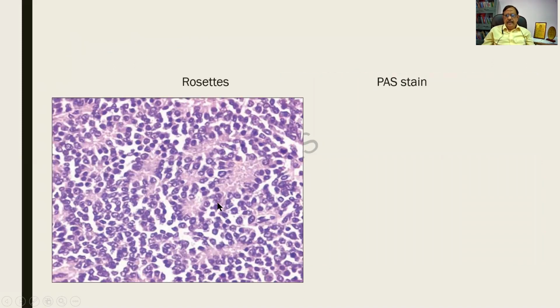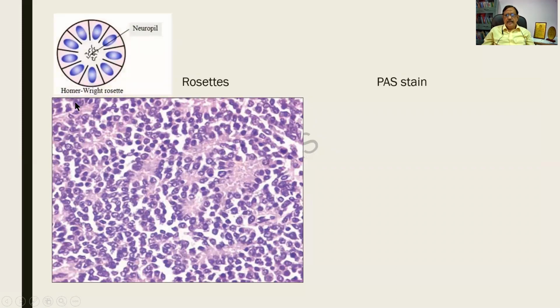This again, a similar picture. I have got multiple rosettes and small round uniform tumor cells. And this kind of rosette is called a Homer-Wright rosette. Homer-Wright is a proper name. Otherwise, it is called a true rosette. True rosette means empty space surrounded by tumor cells.